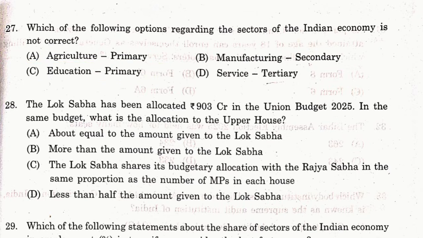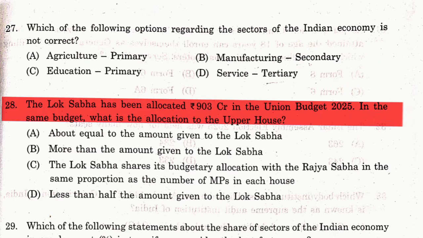Question number 28. The Lok Sabha has been allocated rupees 903 crore in the Union Budget 2025. In the same budget, what is the allocation to the upper house? Question number 28 is a time-sensitive question for me, so a specific answer cannot be provided at this point of time, so I will skip this question.